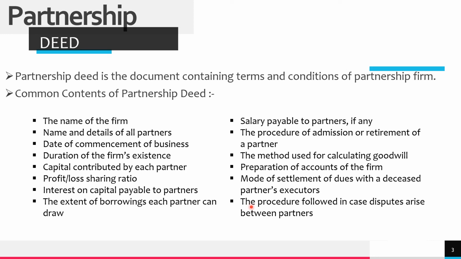Then the procedure followed in case disputes arise between partners. If there is any dispute, how will that be resolved? That procedure can also be mentioned in partnership deed. So this is very useful when there is a conflict between the partners. It is very important for every partnership firm to have this kind of deed, and preferably it should be in a written format.